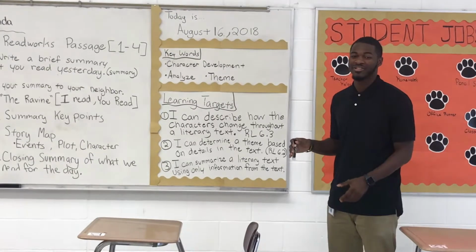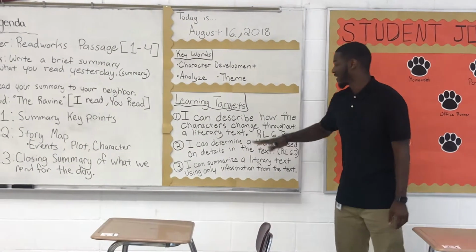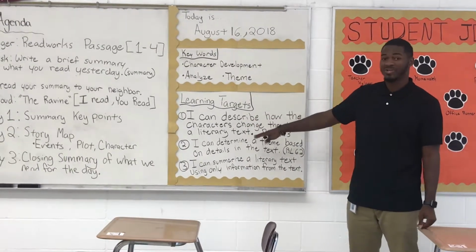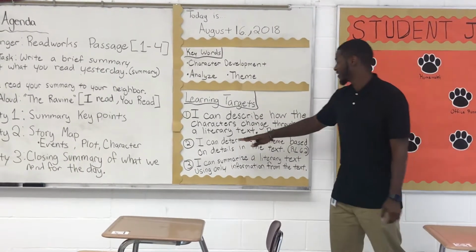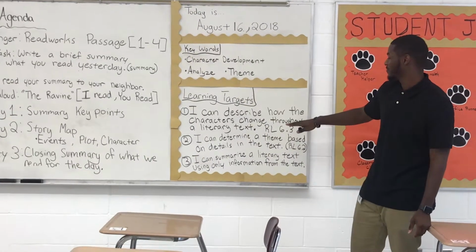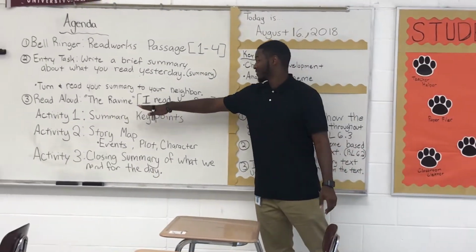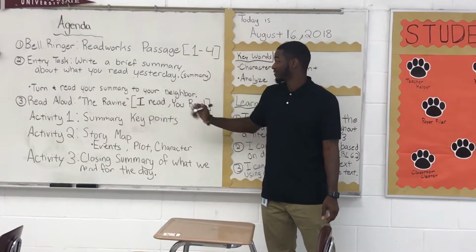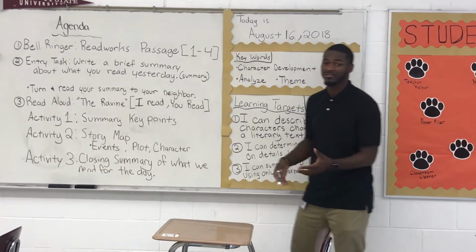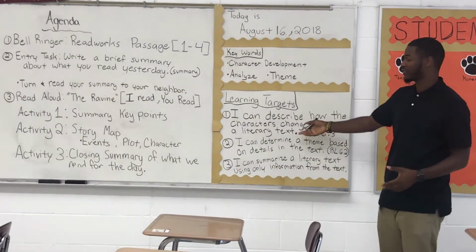Coach Knott, 6th grade ELA teacher. Right here we have our learning targets for this week. This week we actually had 3. The first one says, I can describe how the characters change throughout a literary text. The Ravine is our main text for this week. It has a lot of characters that develop throughout the story, so it's a great piece to use for this standard.